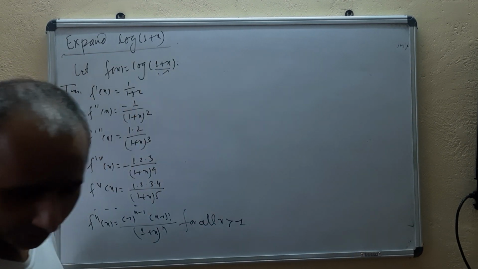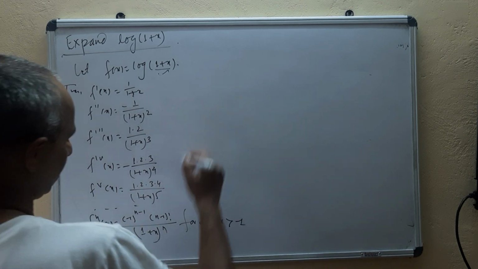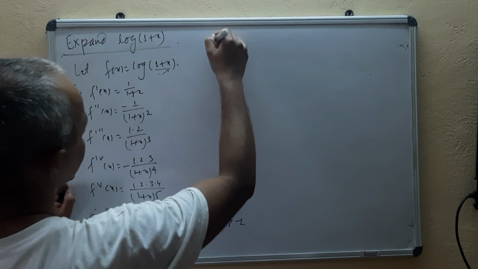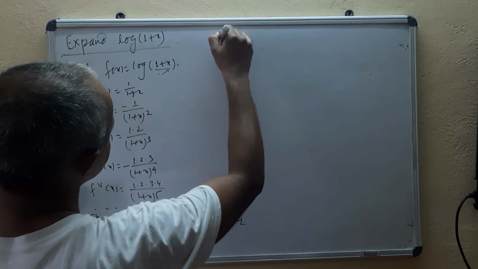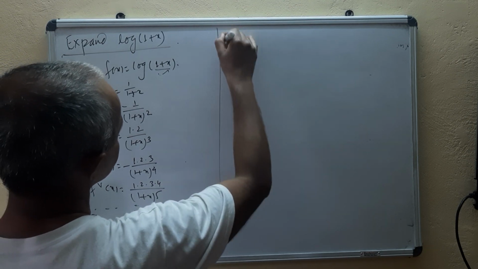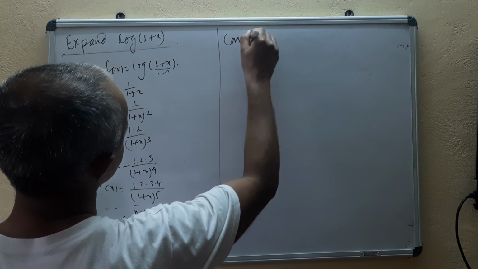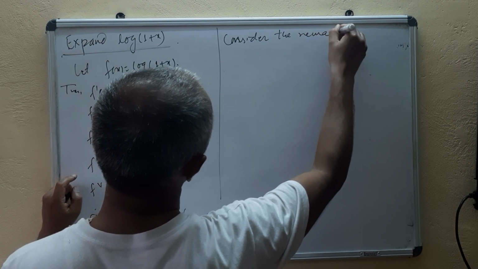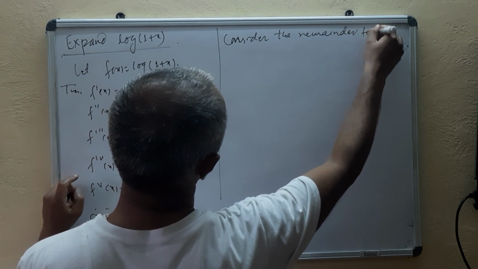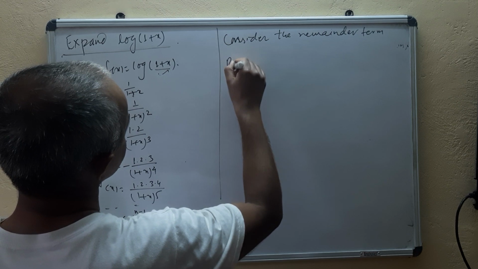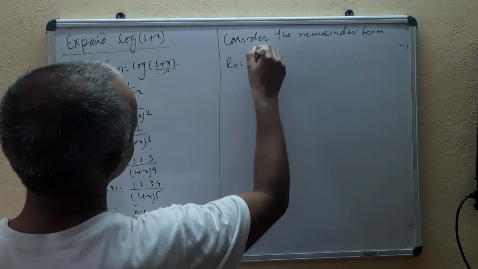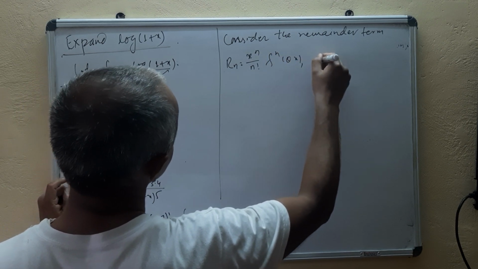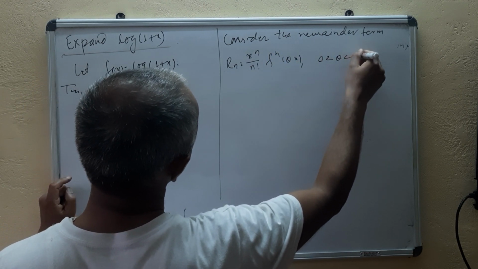Now let's see case 1. But before doing case 1, let's consider the remainder term. Consider the remainder term R_n equal to x^n upon n factorial f^n(theta x), where 0 is less than theta is less than 1.